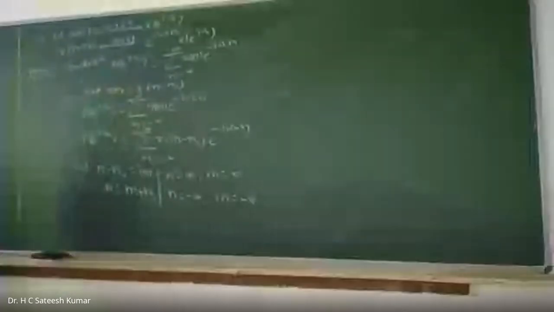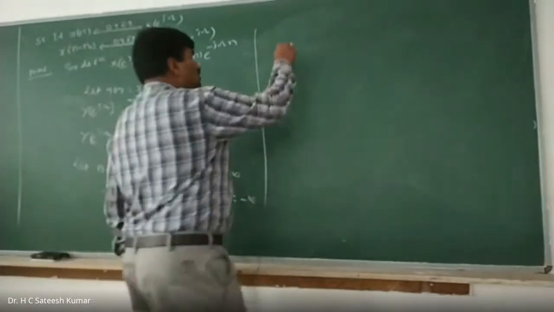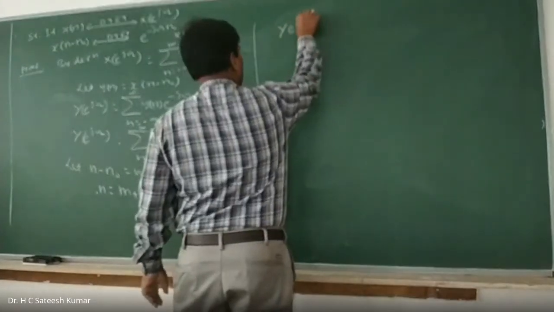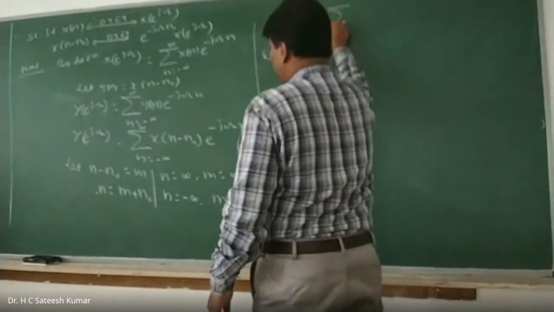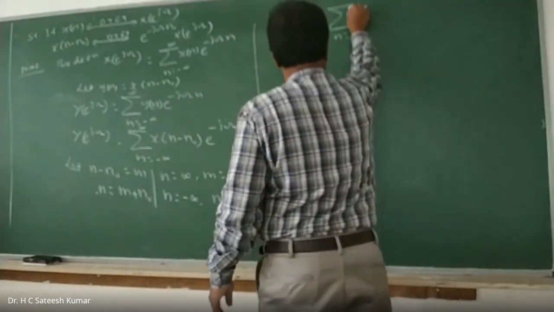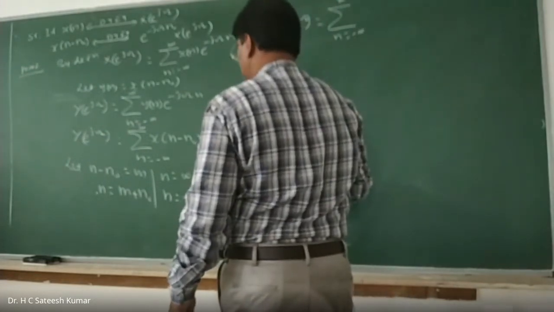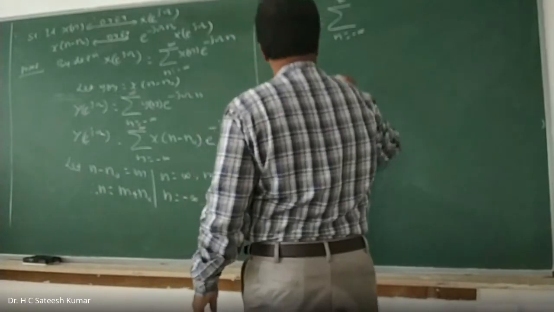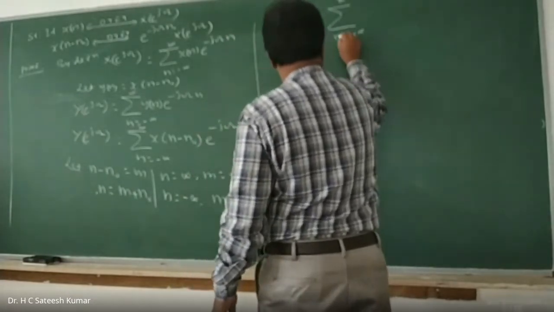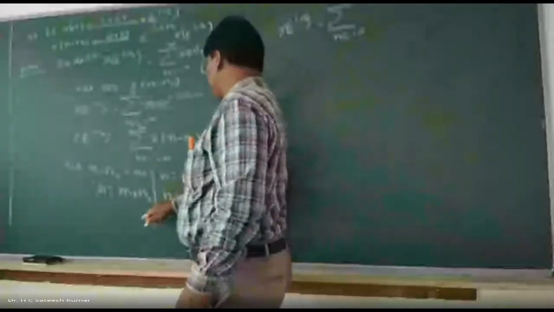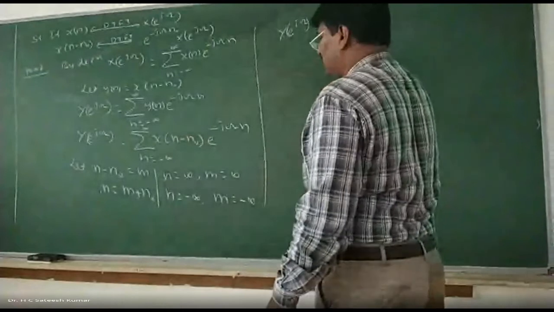Therefore, y of e to the power of j omega is equal to summation n varies from minus infinity to plus infinity. Since n varies from minus infinity to plus infinity, m also varies from minus infinity to plus infinity.